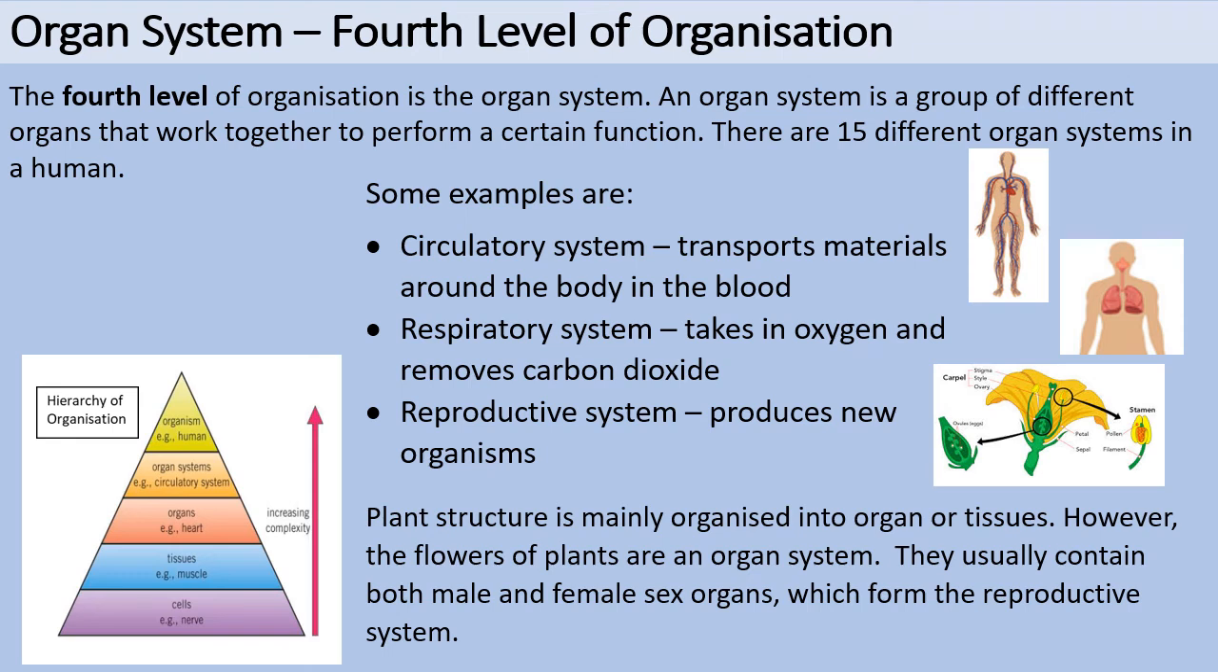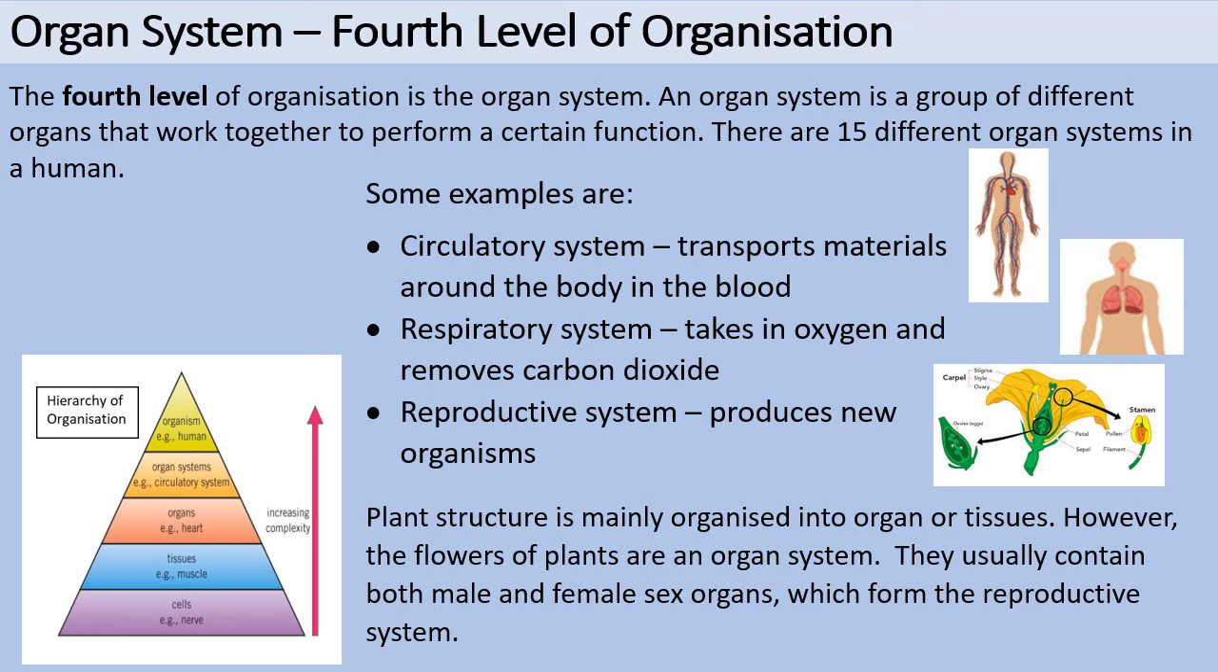Organ systems are the fourth level of organization. An organ system is a group of different organs that work together to perform a certain function. There are 15 different organ systems in a human. Some examples of these are the circulatory system, which transports materials around the body in the blood, the respiratory system, which takes in oxygen and removes carbon dioxide, and the reproductive system, which produces new organisms.